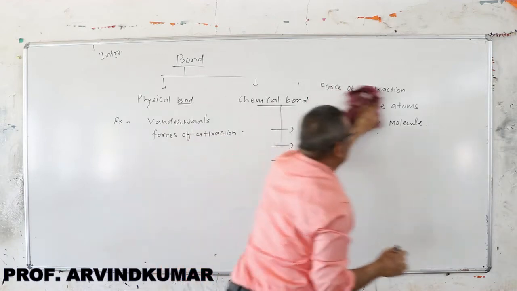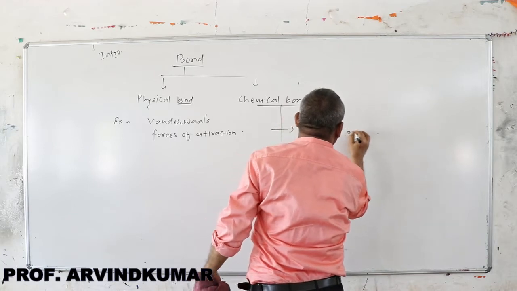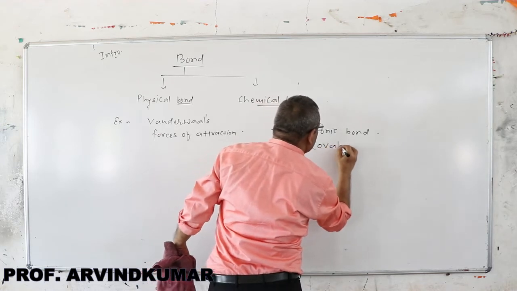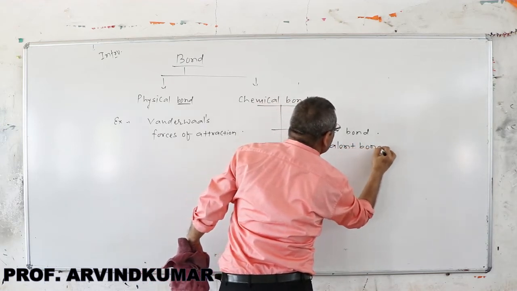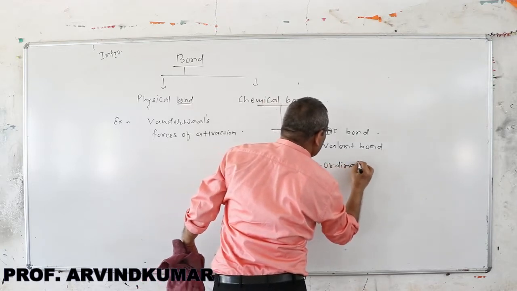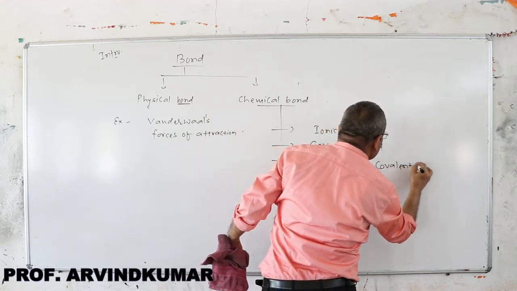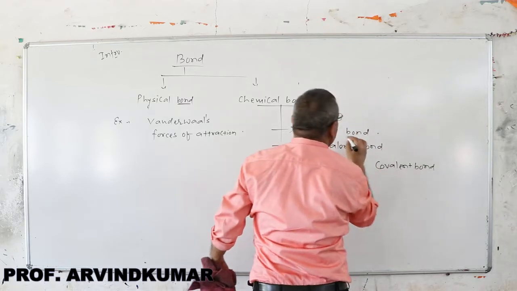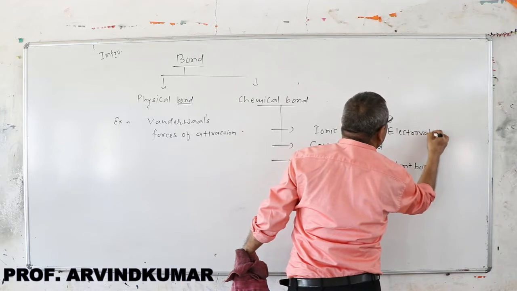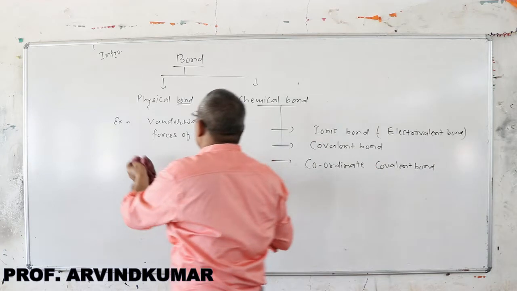The chemical bond types are: the first is ionic bond, also called electrovalent bond. The second is covalent bond. Third is coordinate covalent bond. The full name is coordinate covalent bond. So the ionic bond is electrovalent bond.